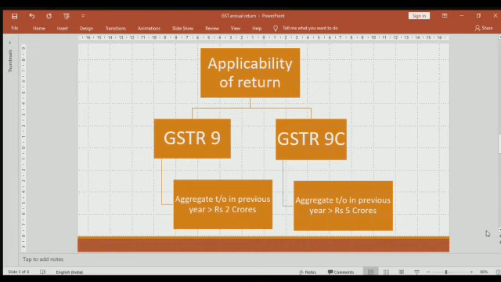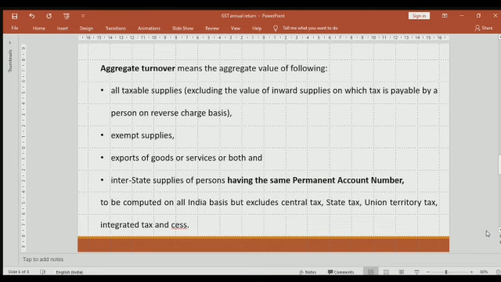Aggregate turnover means the aggregate value of the following: all taxable supplies, excluding the value of inward supplies on which tax is payable by a person on reverse charge basis. For example, import of services, security services, advocate services, those would be excluded from output taxable supplies. Second, what is included in the definition of aggregate turnover is exempt supplies. Exempt supplies means those supplies on which no GST is paid because they are exempt by way of a notification. Third is export of goods or services or both.